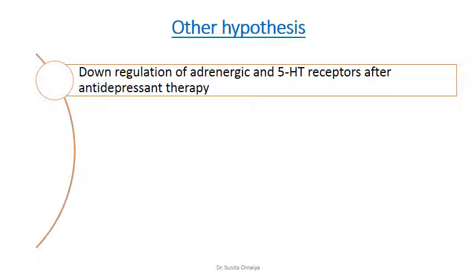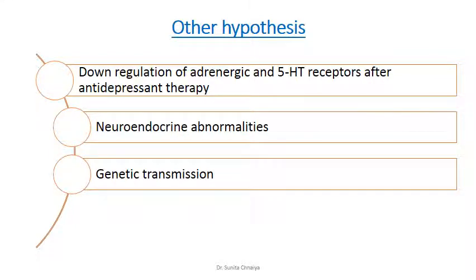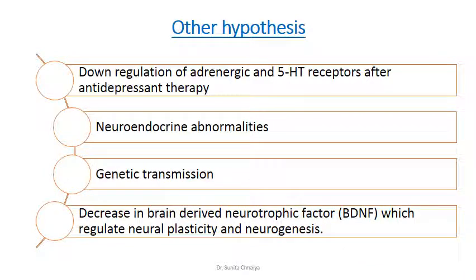A second probable hypothesis is neuroendocrine abnormalities, or genetic transmission, or a decrease in brain derived neurotrophic factor, BDNF, which mainly regulates neural plasticity and neurogenesis.